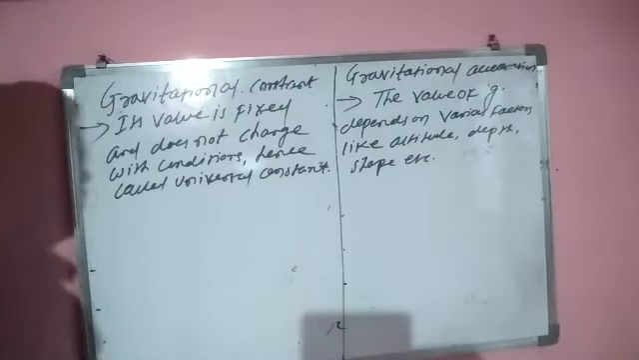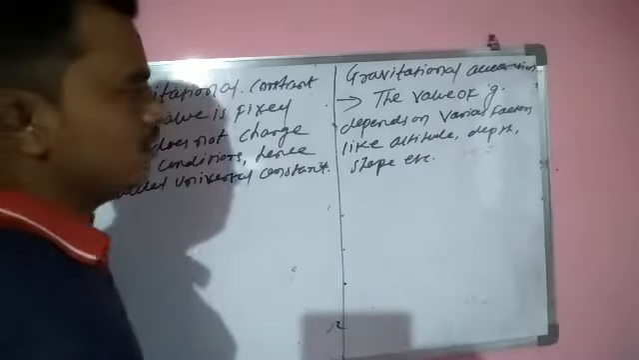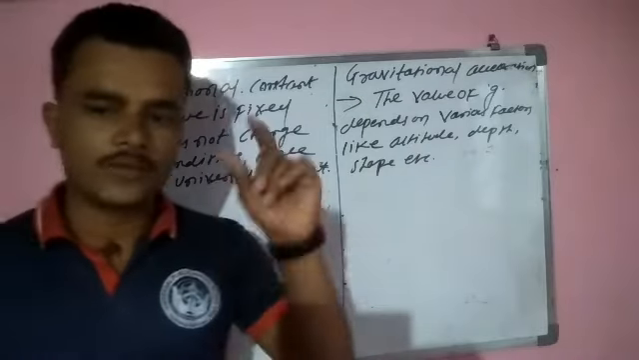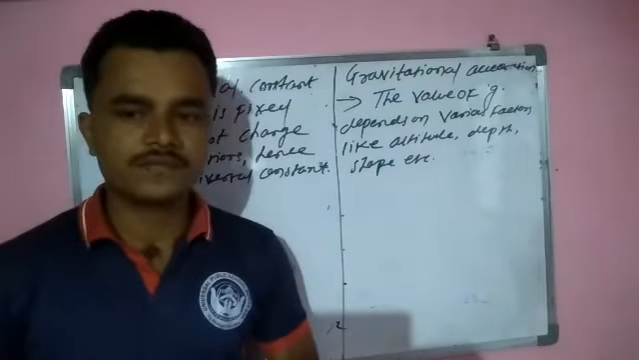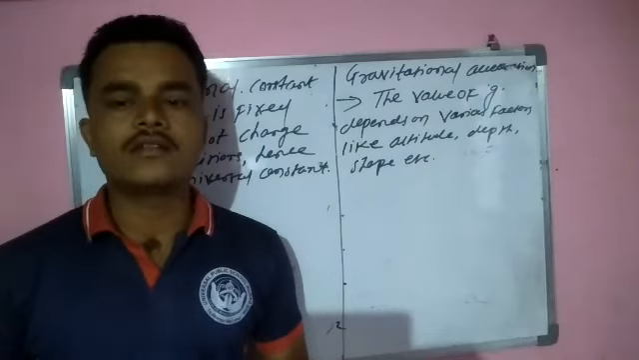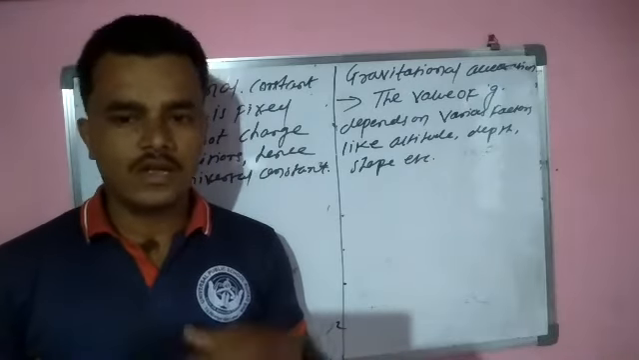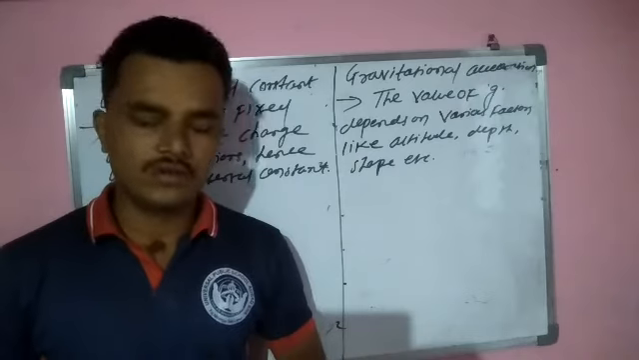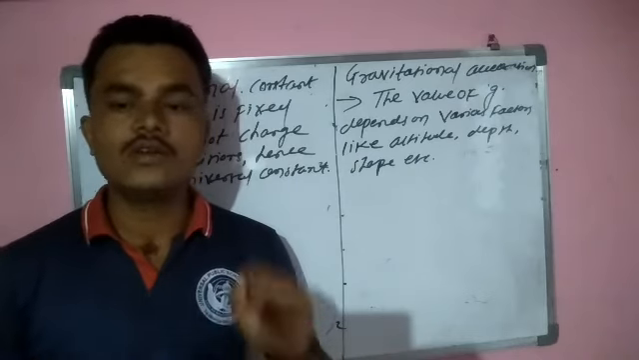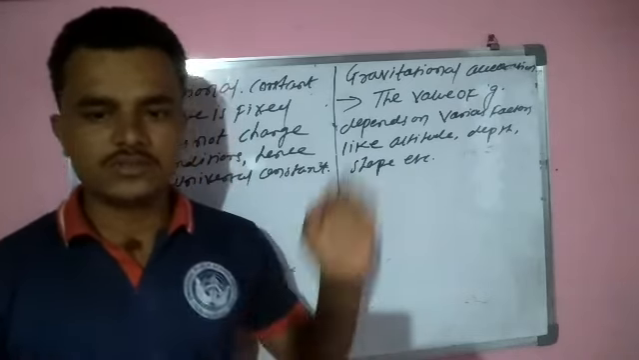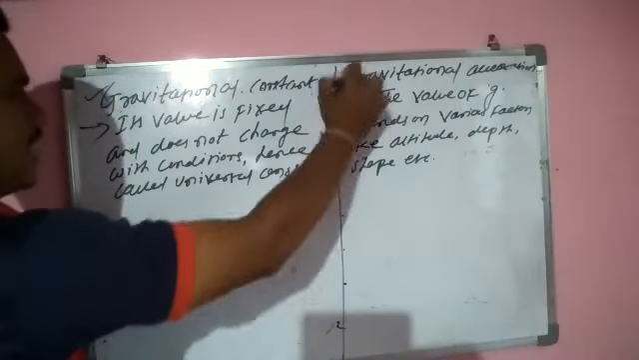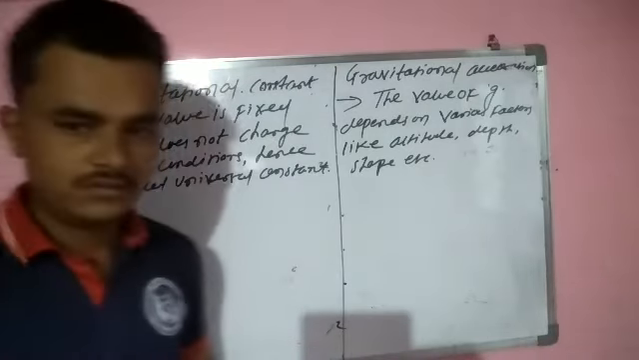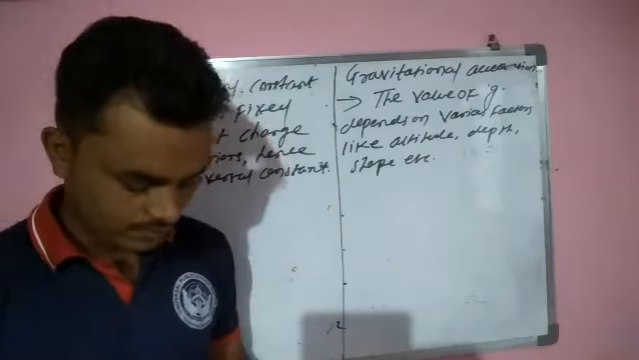So these are the differences between gravitational constant and gravitational acceleration. First, write the definition of both the gravitational constant and the gravitational acceleration, and write the SI unit of both, and what is the value of G in SI unit and the CGS units. Understand? So these are the differences between the gravitational constant and the gravitational acceleration. Now see the next one.